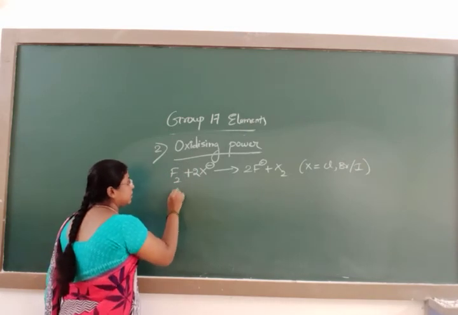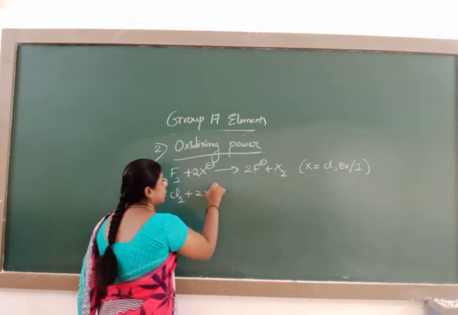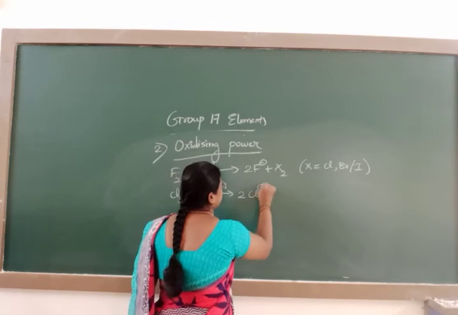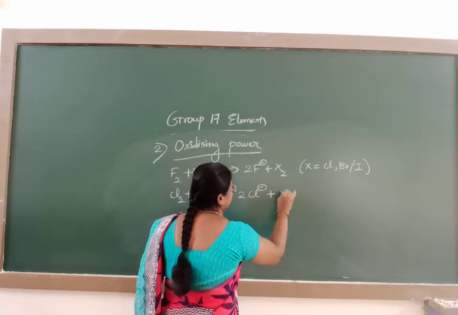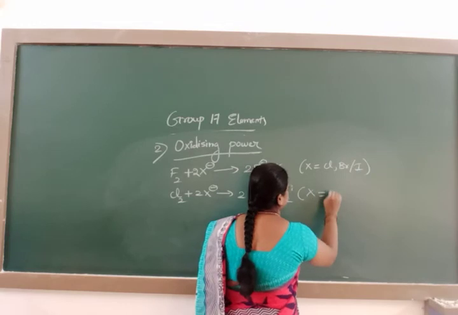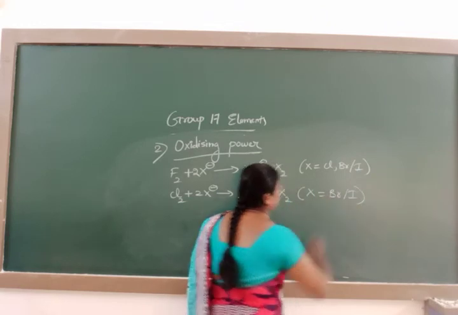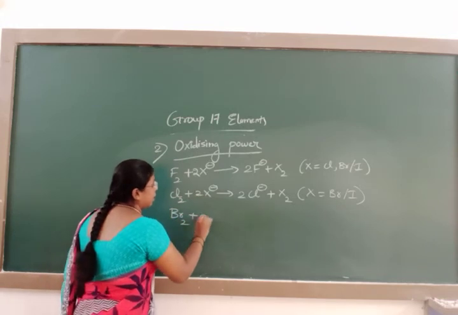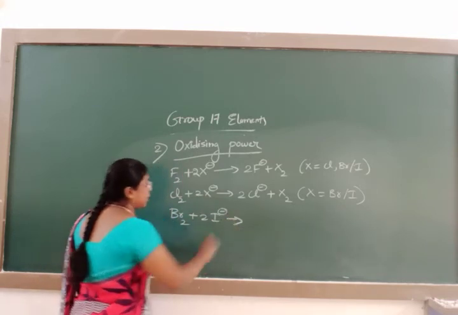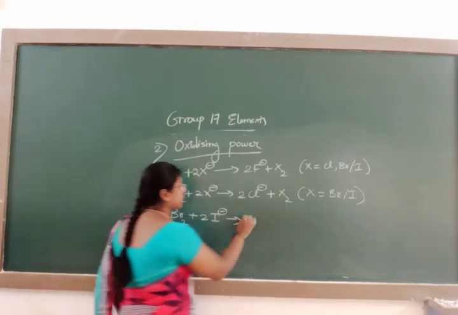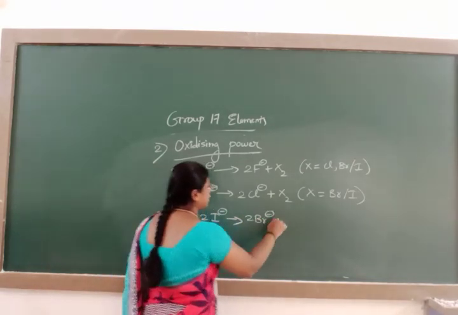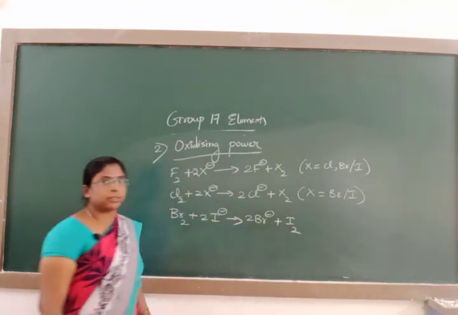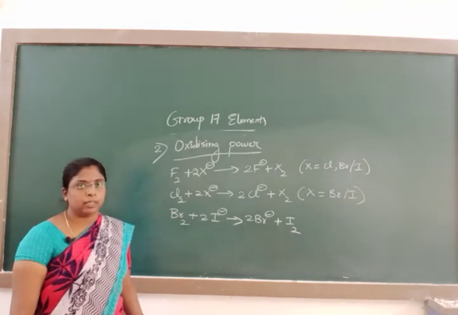After fluorine, next comes chlorine. When chlorine reacts with halides like bromide and iodide, here X will be bromine or iodine. When bromine reacts with iodide ions, it will form bromide ions, along with I2, iodine. This shows these elements act as good oxidizing agents.